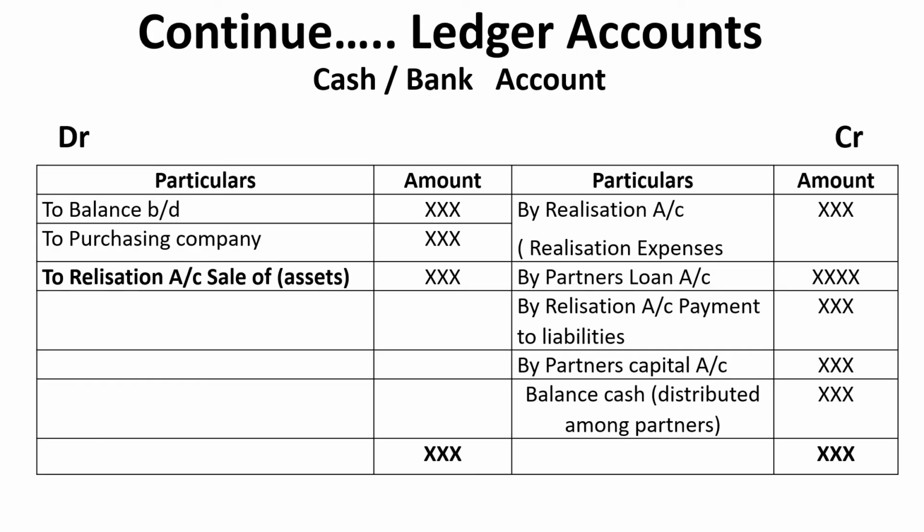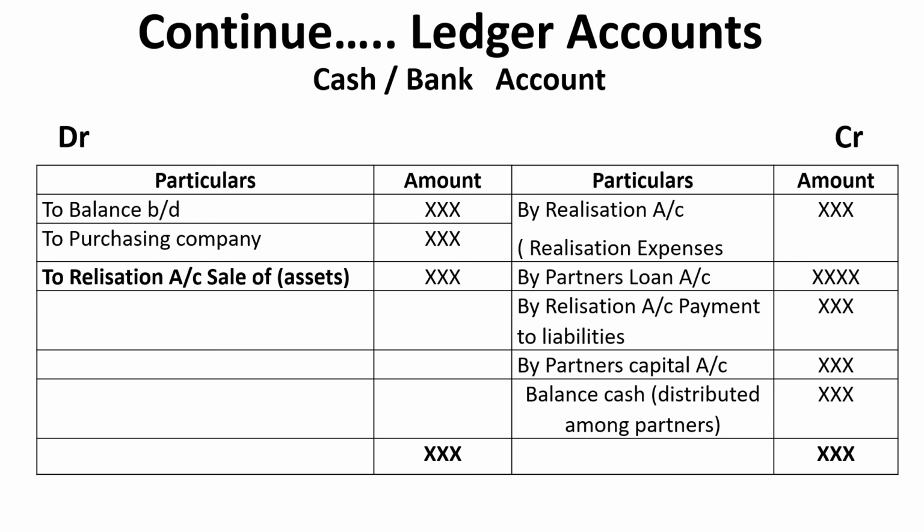The last account is the cash or bank account. First you have to enter the cash balance or bank balance as per the balance sheet, that is, balance brought down. Then whatever purchase consideration is paid, that one also you have to enter on the debit side. Next, realization expenses, whatever payment made by the company during the transfer of assets and liabilities, you have to enter under the credit side.